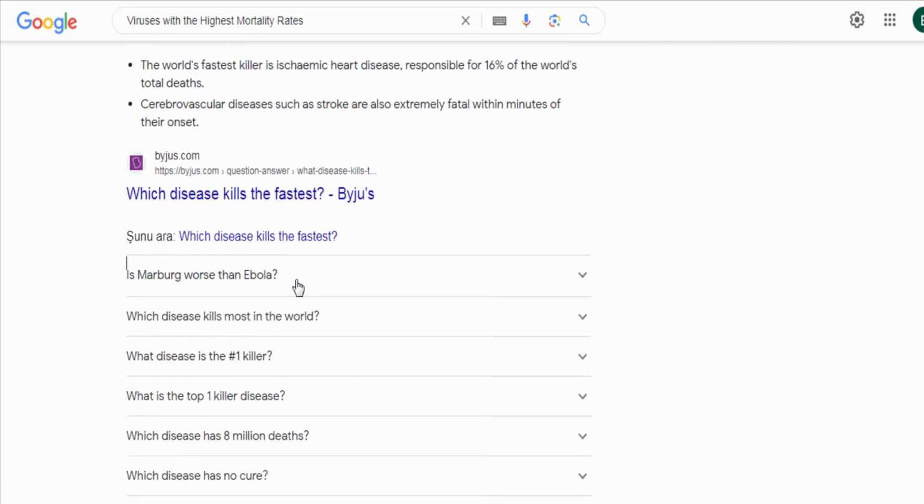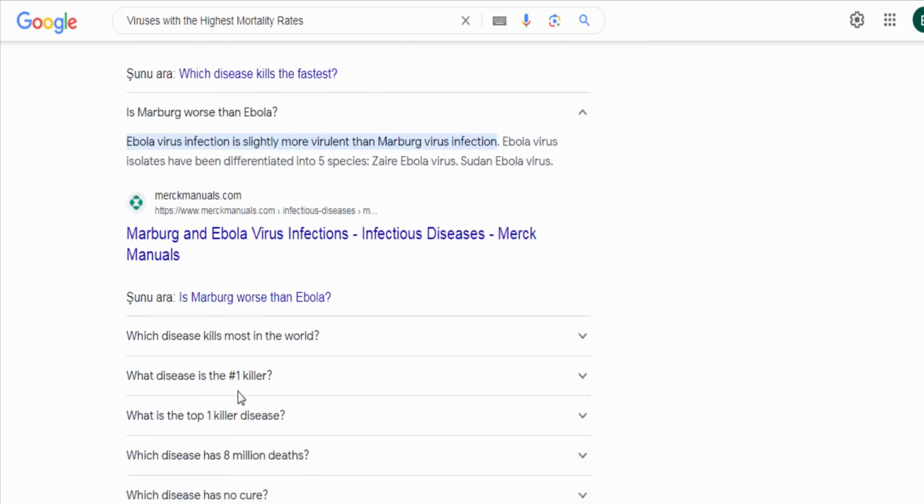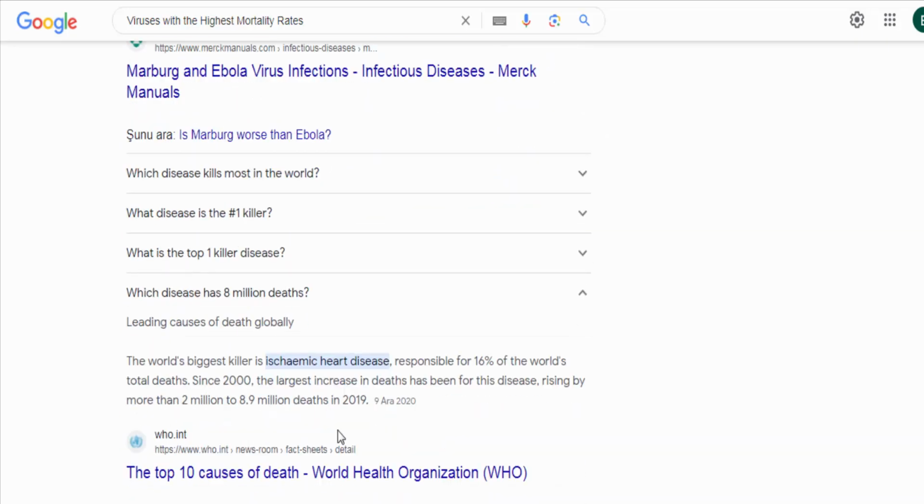MERS-CoV. Middle East Respiratory Syndrome coronavirus. MERS-CoV causes severe respiratory illness with a mortality rate of around 35%. The majority of cases have been reported in the Arabian Peninsula.